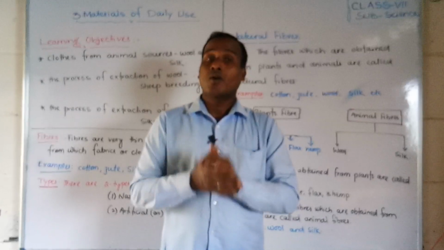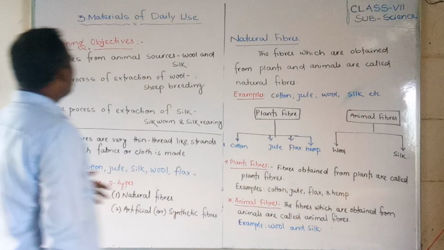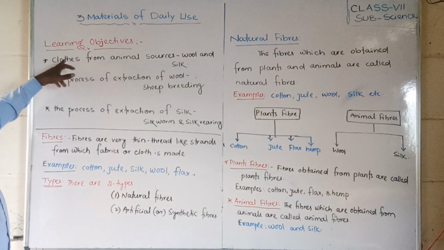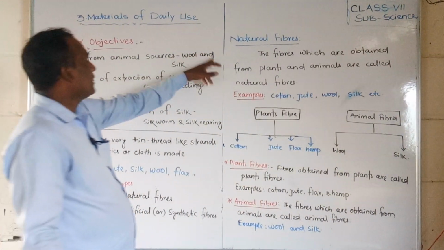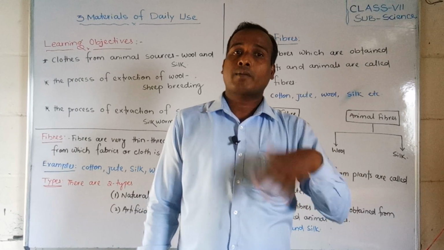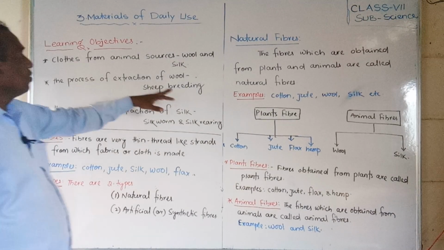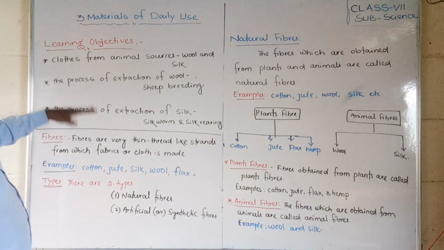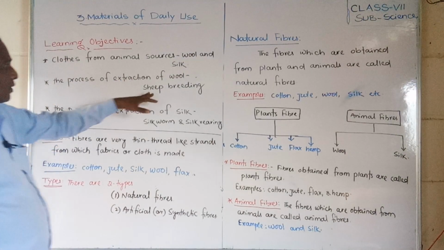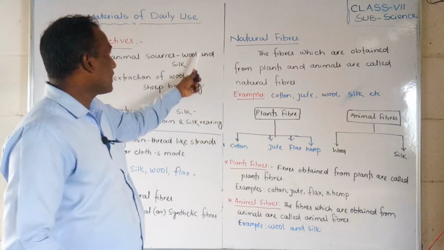So let us first discuss the main things we are going to learn in this chapter. Look here, students. First of all, the learning objectives. Clothes from animal sources like wool and silk. Whatever clothes you are wearing, it may be from wool or from silk. The process of extraction of wool, and sheep breeding. We are getting wool from the sheep, and silk from the silkworm.